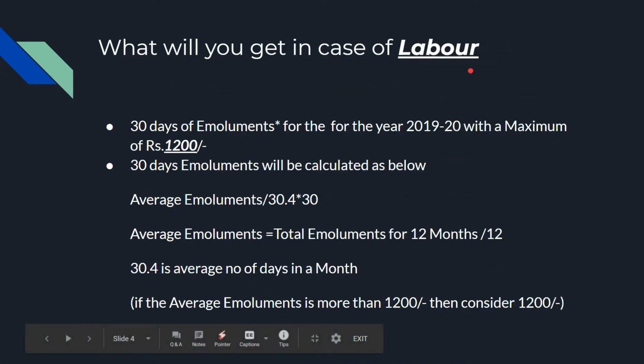Similarly, in case of casual laborers, 30 days of emoluments for the year 2019-20 with a maximum of 1200 rupees. The same thing repeats here also, but the main difference is that in case of employees you will get a maximum of 7,000 rupees, whereas casual labor will get a maximum of 1200 rupees. Remaining all same, average emoluments calculation and all. If the amount comes below 1200, then he will get that amount. If it crosses 1200, he will get only 1200.